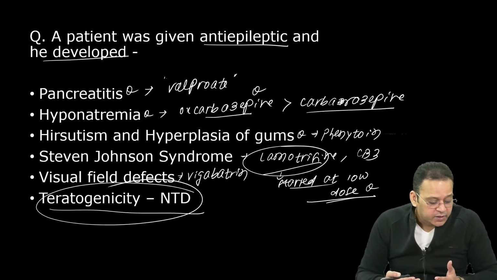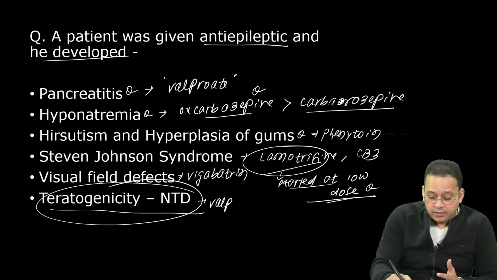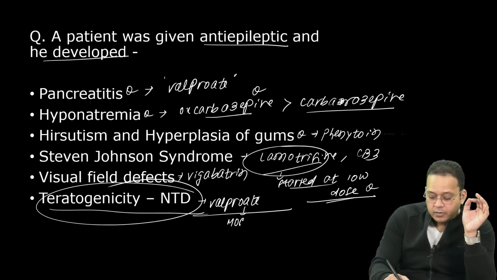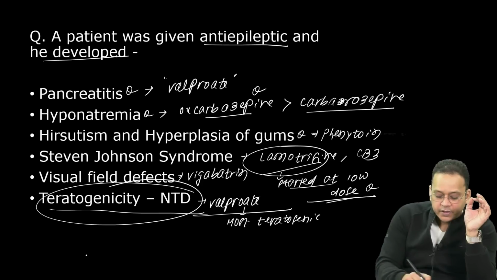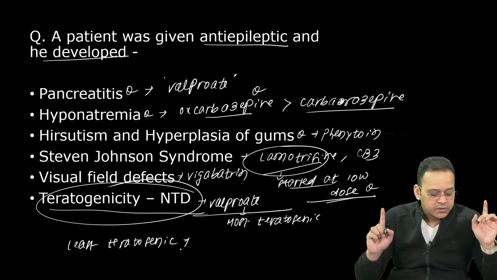It is most teratogenic. These are all important MCQs, and it is valproate. So remember, valproate is most teratogenic. Now tell me which is least teratogenic.